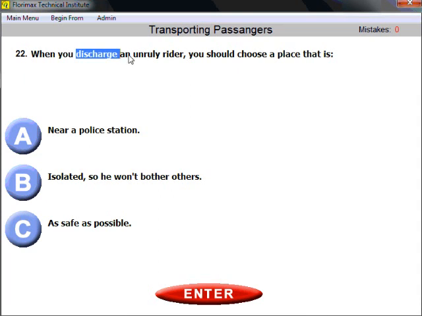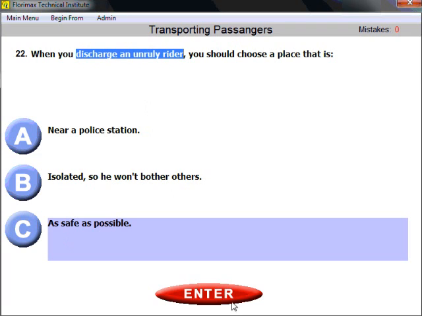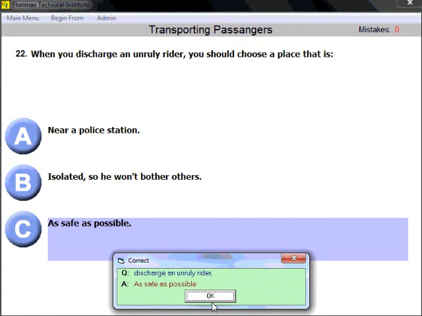Question number 22. When you discharge an unruly rider, you should choose a place that is, again, look for safety. This place should be as safe as possible. It could be a police station. Sometimes you might not have a police station in the neighborhood, but you still need to discharge the unruly rider because of the safety concern about the other passengers. So if you need to discharge an unruly rider, choose the place which is as safe as possible.